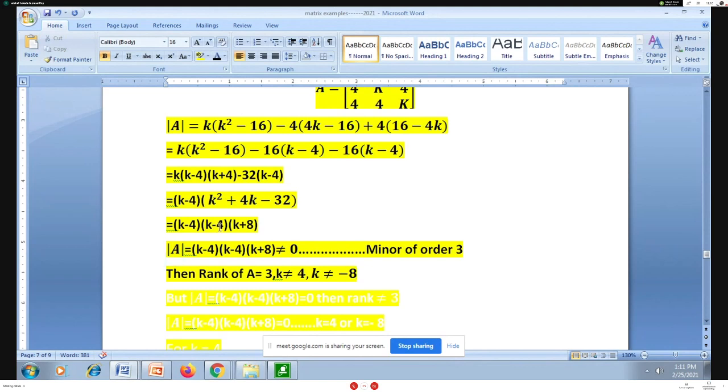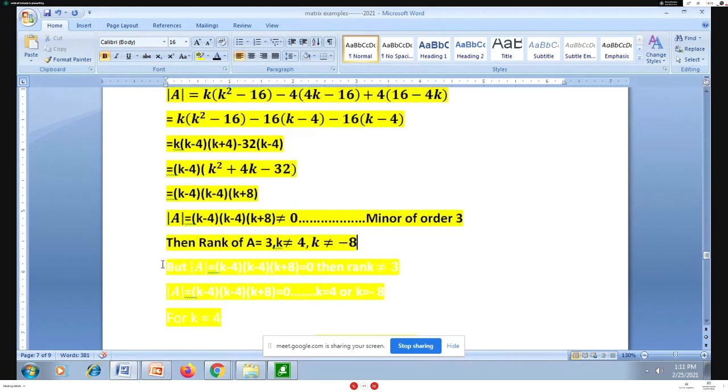So whenever you have this pattern of question, where you need to find the value of an unknown and the options are rank 2, 1 or 3, you start like this: find the determinant of the matrix, write it in terms of linear factors, equate it with 0 and not equal to 0, and then you get rank of A equal to 3.